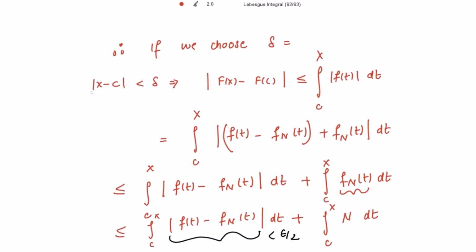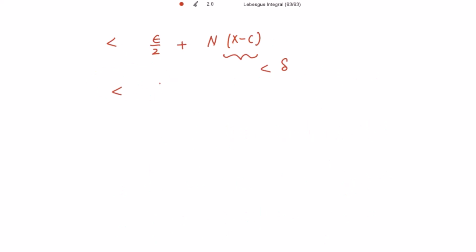So writing this further, strictly less than epsilon by 2 plus, and integrating this, we get the integration over t from c to x, that is x minus c if you put the values, and this x minus c is less than delta from here, right? So this is strictly less than epsilon by 2 plus N delta. Now we have to choose such a delta that this N delta becomes epsilon by 2, because I need the epsilon when adding these two together. So let's choose delta to be equal to epsilon divided by 2 capital N.